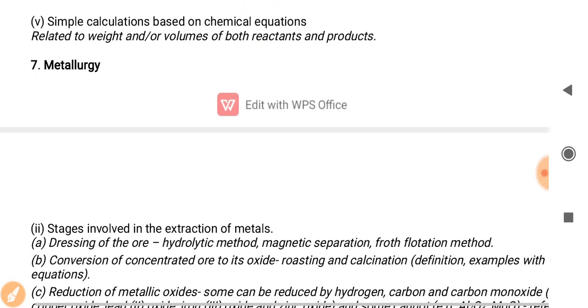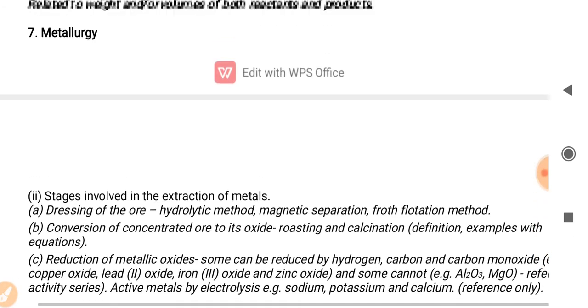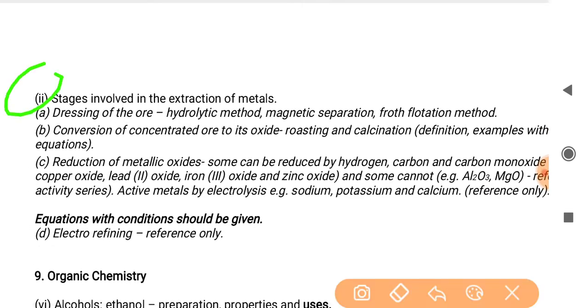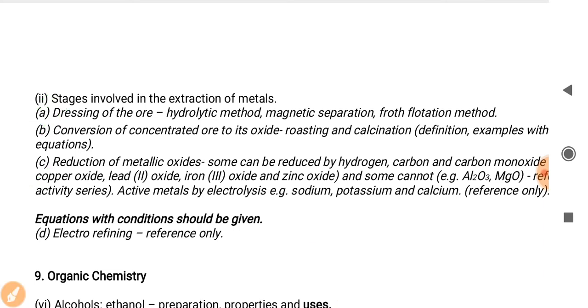And in the 7th chapter some changes are there. You have to cover the first unit, and you do not have to cover the second unit, stages involved in the extraction of metals. You do not have to cover up to here, so you can see the A, B, C parts are not to be covered. If you still have any confusion in your mind, you can directly contact me, because I am sharing only the reduced syllabus, which you do not have to cover. Once again, whatever I am discussing with you is not to be covered. The rest of the syllabus is as it is.